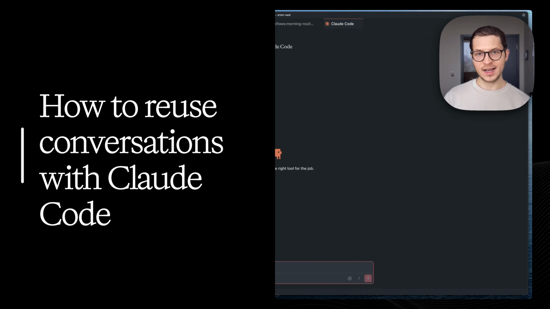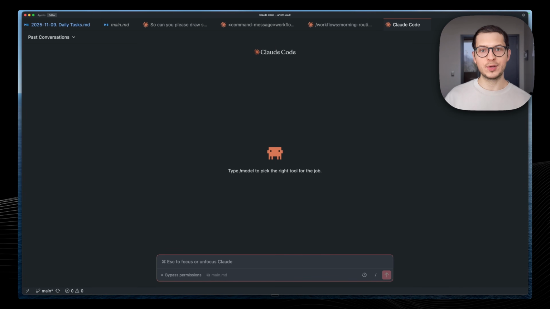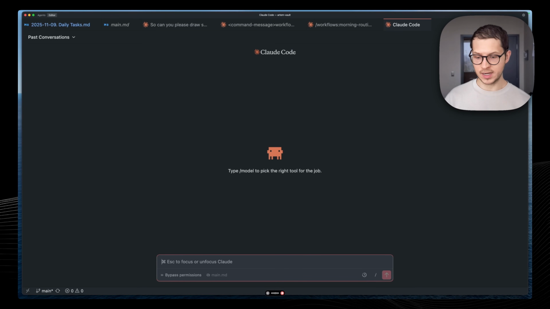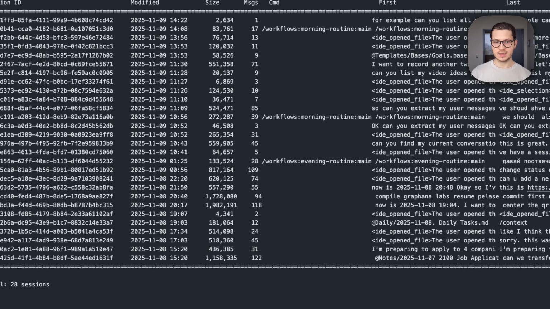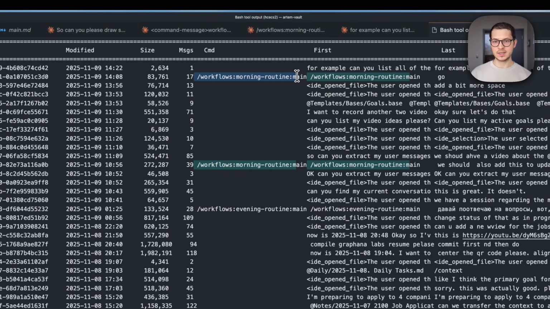As a bonus, I want to show a parser for conversations with an AI agent. And here is an example of what you can do with having all of that context. I built a Python script for parsing the conversations with Claude Code. Can you list conversations which I've had today? You can see that it's a script, and what it does is list the conversations which I've had in my Obsidian vault. For example, you can see the commands which I run.